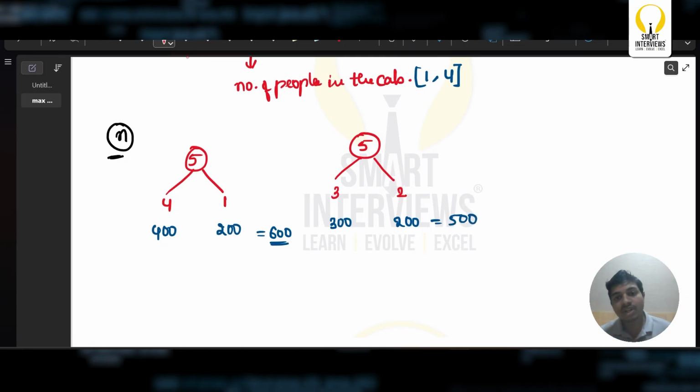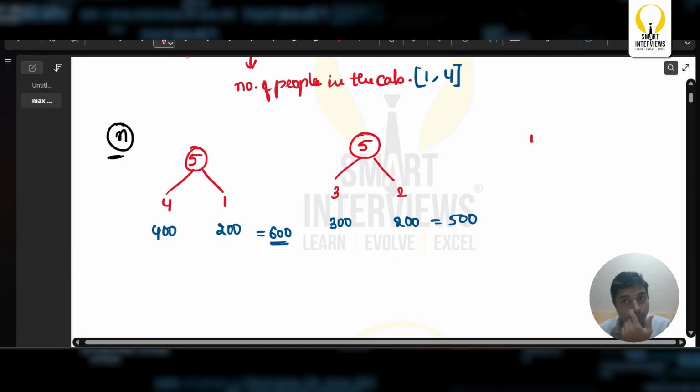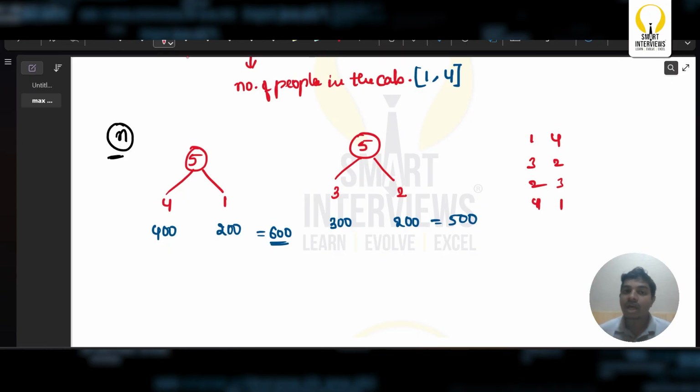Even if I try a different approach, it's going to be 2 and 3, the same. And if I go with one other approach, 1 and 4, it's the same as before. The only possible ways over here are 1 and 4, 3 and 2, 2 and 3, 4 and 1. I'm not going with 1, 1, 1, 1, 1 or 2, 2, 1. Going with a cab only once it's filled is a very greedy kind of approach. Instead, this turns out to be the optimal way of placing, so that we get 500 as the minimum cost to reach the destination for the chef.